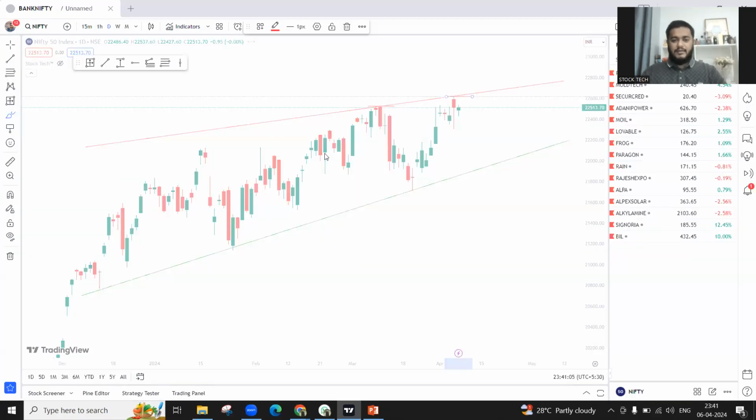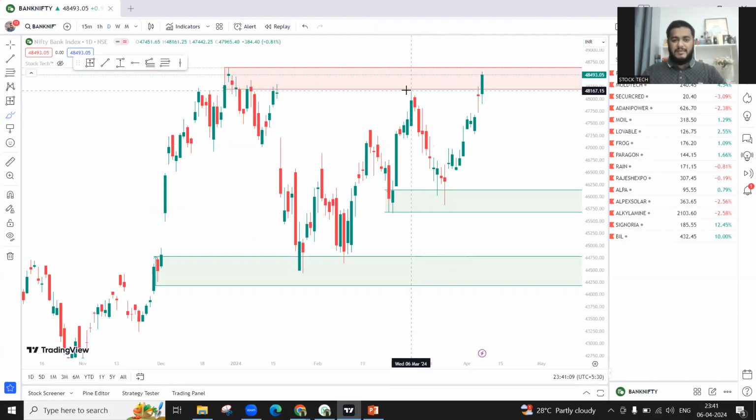Bank Nifty is also again in the supply levels, which is at resistance level. For Monday, the strong resistance for Bank Nifty would be 48,644 levels, above which the banking stocks may rally. And if it does not cross this, then we may see a heavy fall over here, up to these levels. So Bank Nifty is also in the resistance levels. So you have to be very cautious on Monday.